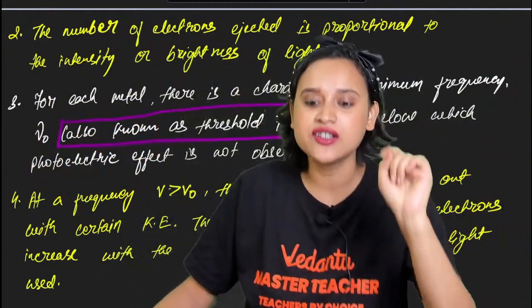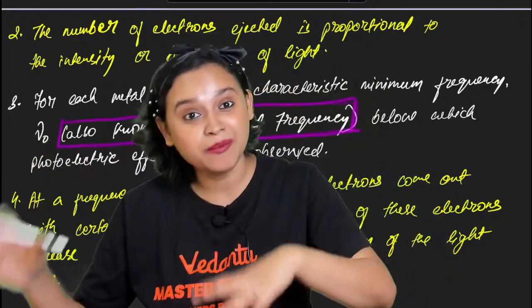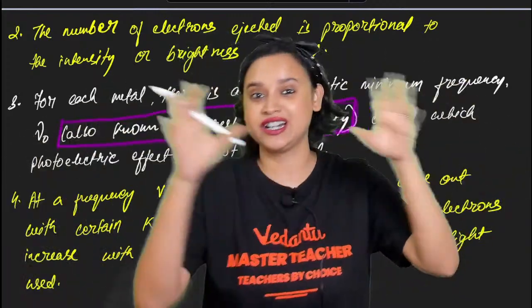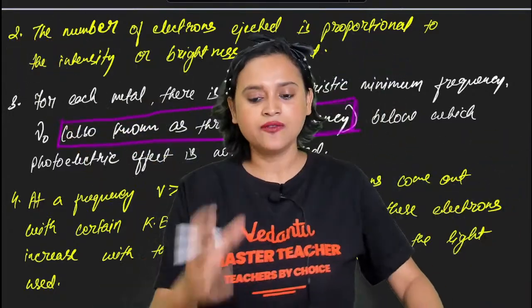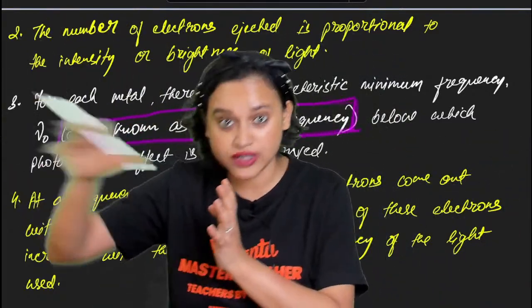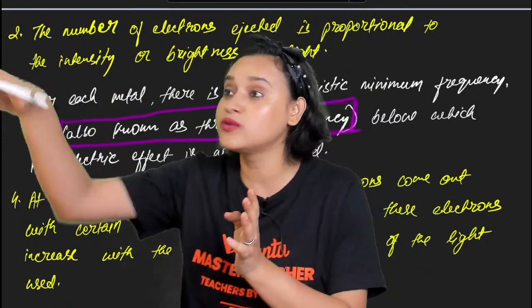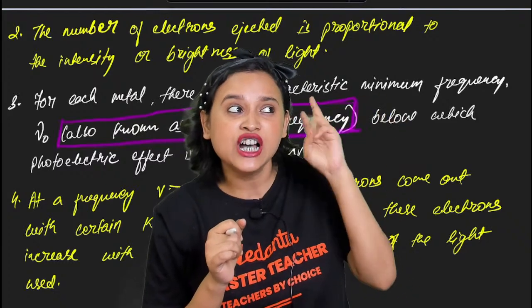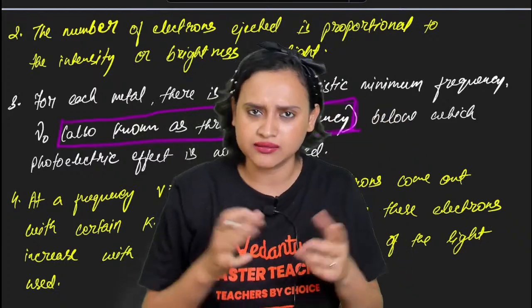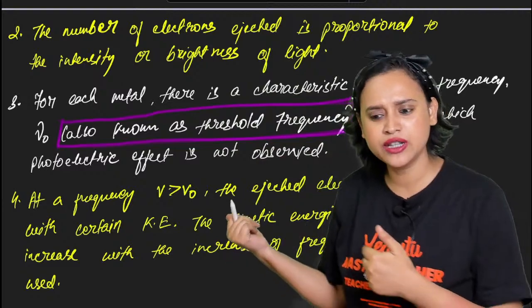The moment you get your salary, what will you do? You will take your parents: mama, come, I'll buy you a sari; papa, come, I'll buy you a shirt. You will treat your whole family. After that, there will be some amount that you will also save, isn't it? Some amount you will keep, like, in the next 5 months I'm going to buy a car. So what will happen to the electron?